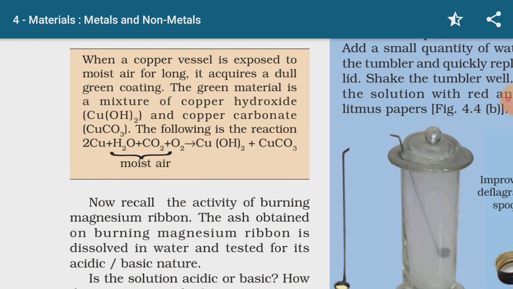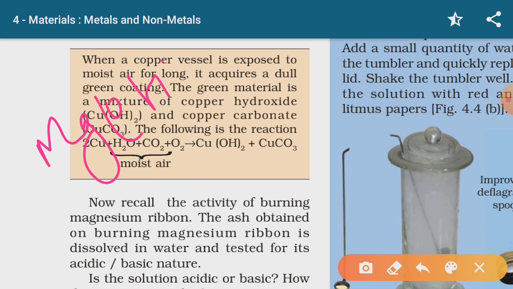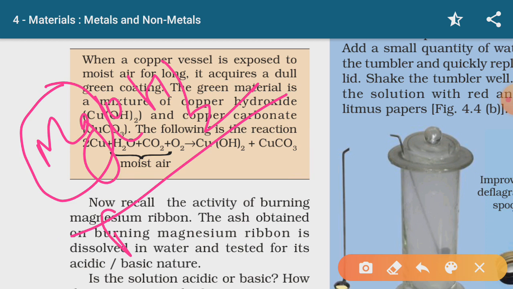When we mix water with it, it forms magnesium hydroxide. If we check its nature, since it is a metal, it will be basic. All metal oxides or hydroxides are basic in nature, and non-metal oxides or hydroxides are acidic in nature.